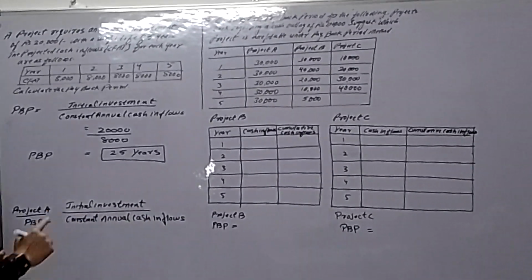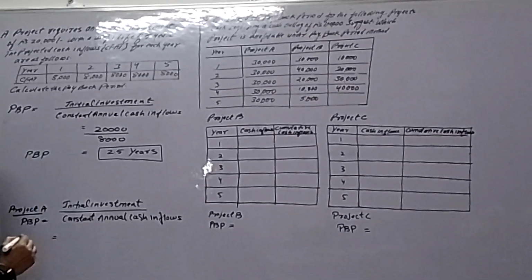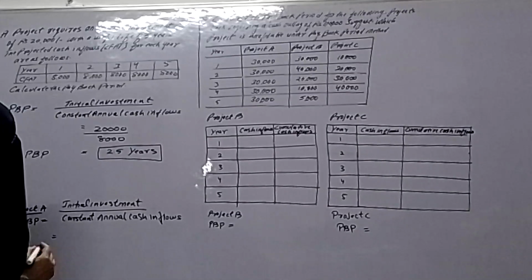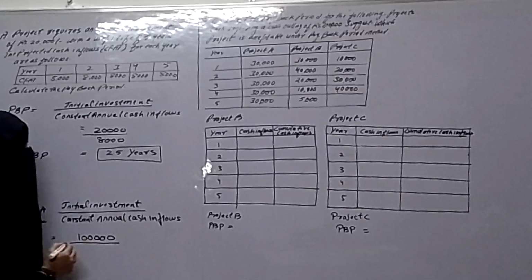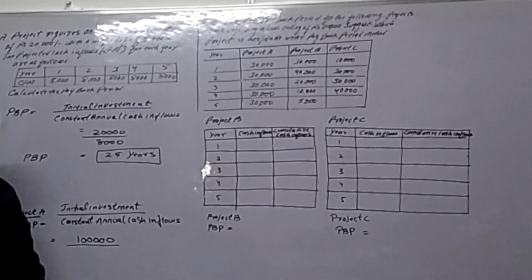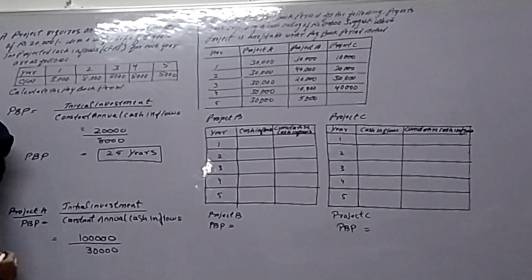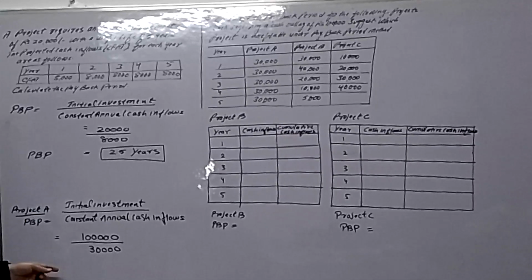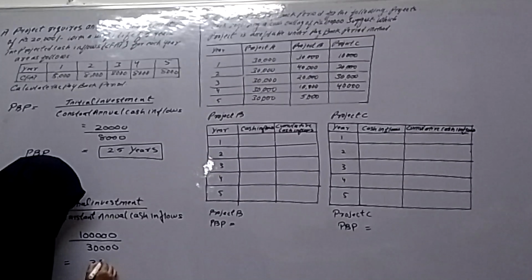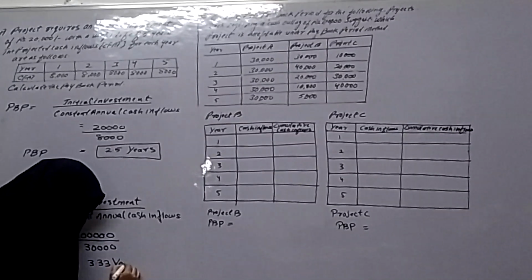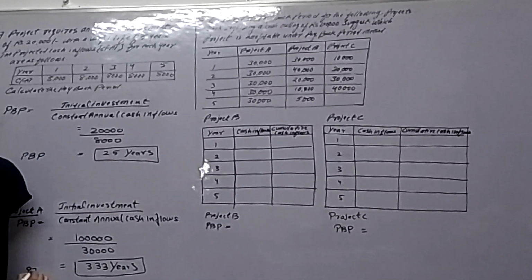Now for project 1 the initial investment is 1 lakh and every year the cash inflows are 30,000. So constant annual cash inflow 30,000. So 1 lakh divided by 30,000. If we divide 1 lakh by 30,000 we get 3.33 years. So this is our payback period for project 1, project A.